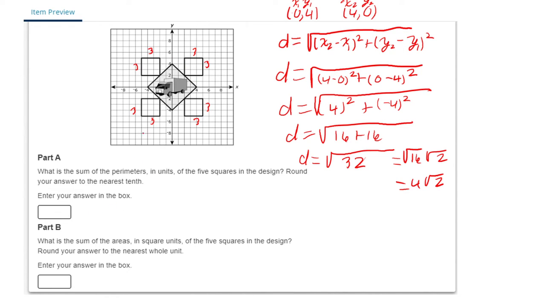So now we could add these things up. What we know is we can find the perimeter. How many sides of the smaller triangles do we have? We have 1, 2, 3, 4, 5, 6, 7, 8, 9, 10, 11, 12, 13, 14, 15, 16. We can say 3 times 16 plus 4 square root 2 times 4. And then over here, what do we have? We have 30, and then 6, 12, that's 18. So 30 plus 18 will be 48 plus 16 square root 2.